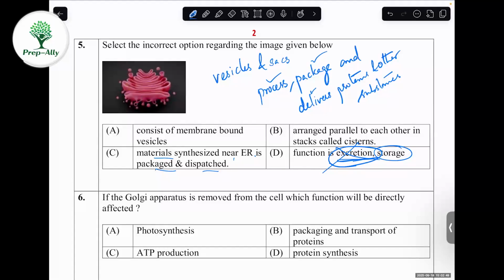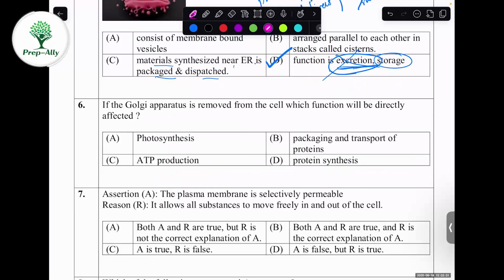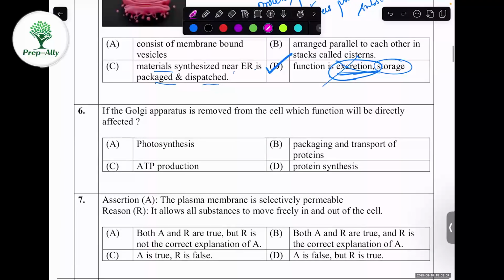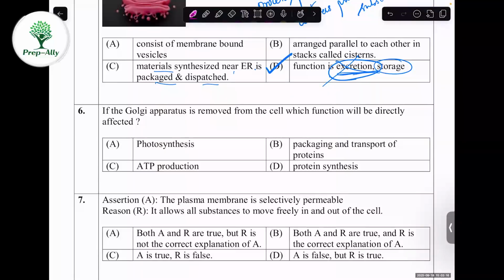Okay. So the fifth one, correct option will be D. Sixth one, the Golgi apparatus is removed from the cell. Which function will be directly affected? Okay. So there is a clue. To find this answer, you have to know what is the function of Golgi apparatus.